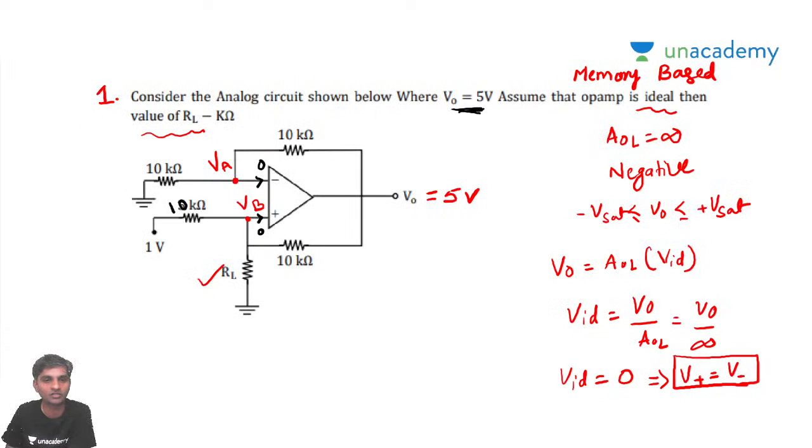Are you getting the point or not? So the unknown value of the load resistance is going to be 25. Simply you should write 25. Kilo ohms is already mentioned, so when you mention kilo ohms, you will not write it again. So our answer is going to be 25k. Okay. Now shall we go to the next problem?